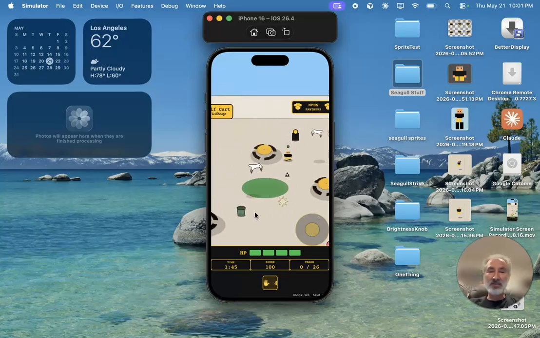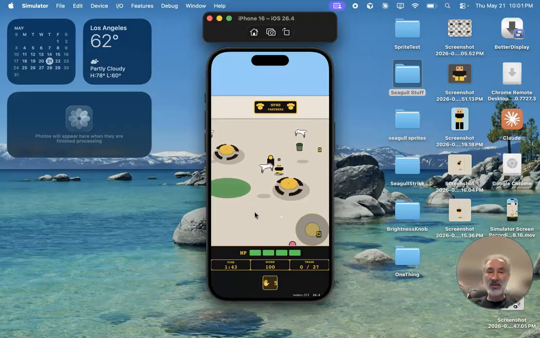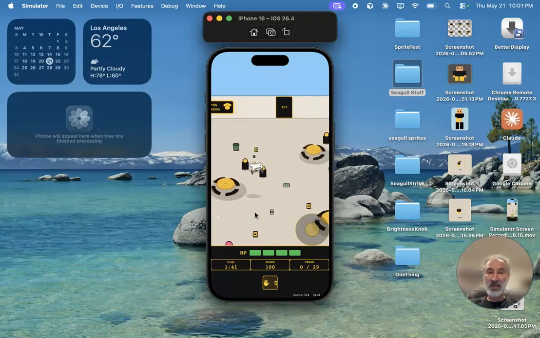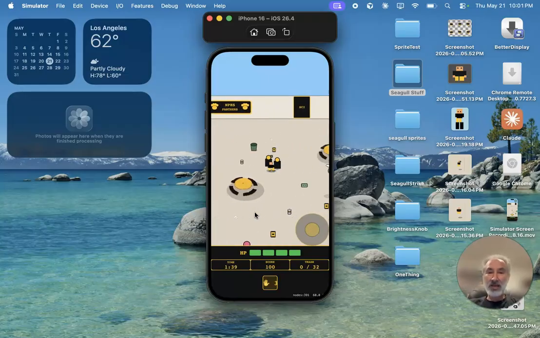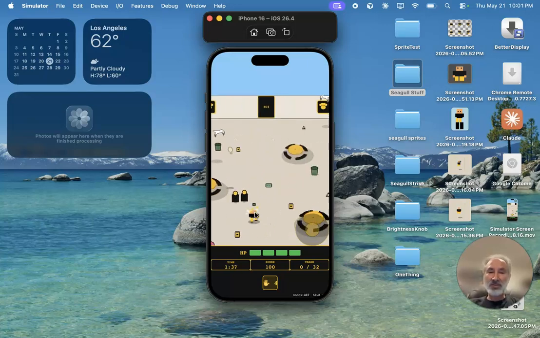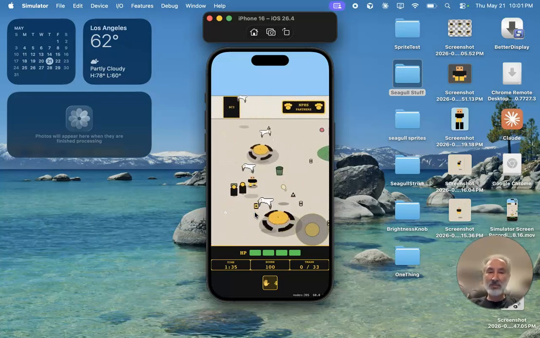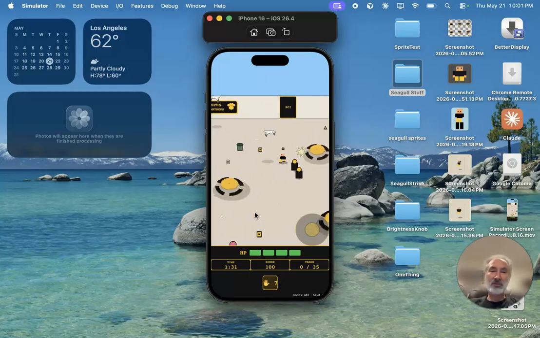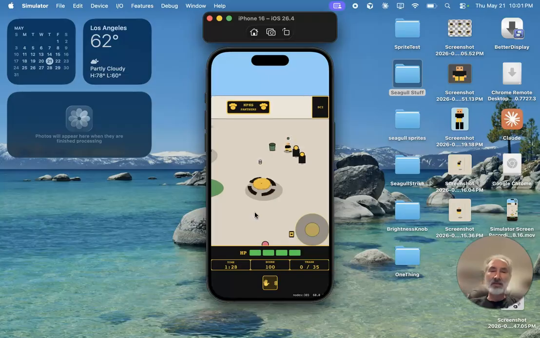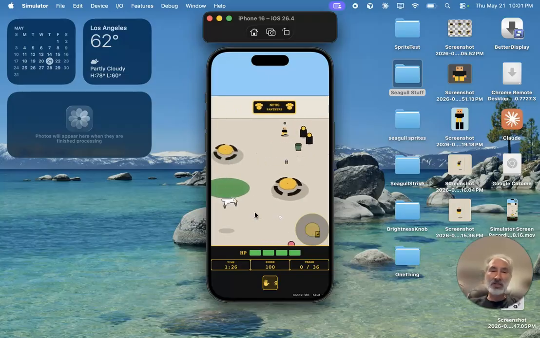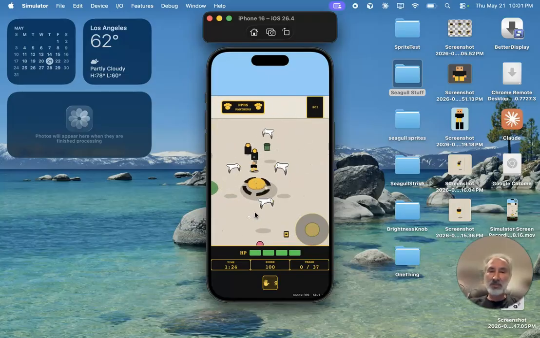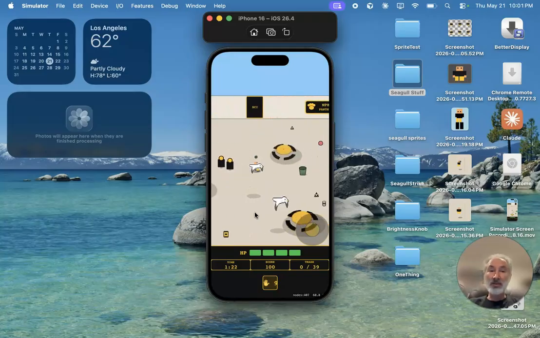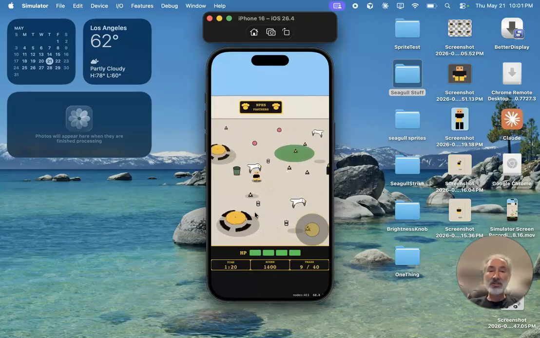The bad news is I'm supposed to get an indicator that tells me how many pieces of trash I've got. And there's some humans on this level, and they're kind of boxing me in, so I got to be careful about them. Also, you'll notice that the seagulls are pooping on me. I got to watch out for that. Okay, let's see what happens when I go to a trash can. I'm going to try to get away from these humans. Oh, interesting. The more trash I'm carrying, the slower I go.